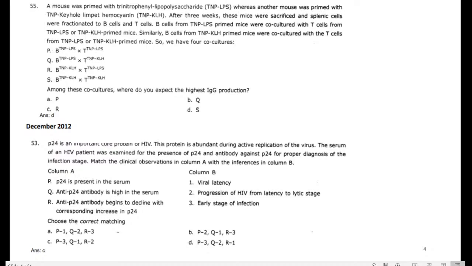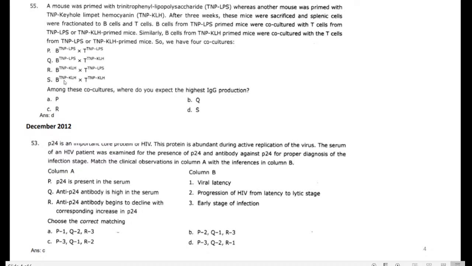Now we have the B cells of both, and we are going to culture them with the T cells of LPS or KLH. So first a B cell is taken, mentioned here as a B cell, and second it is co-cultured with the T cell, mentioned here as a T cell.